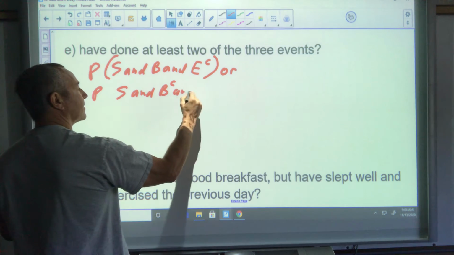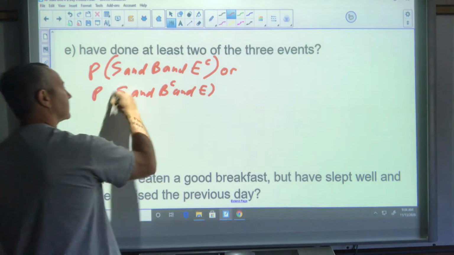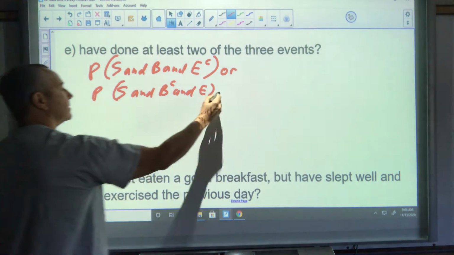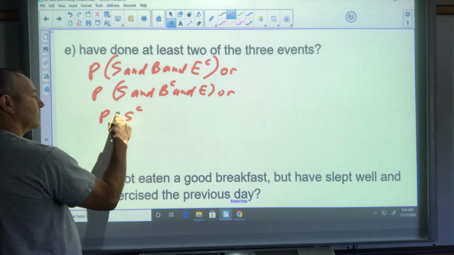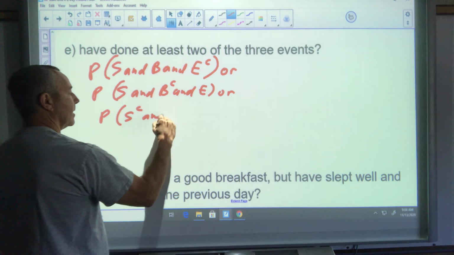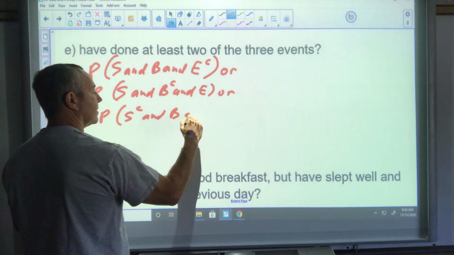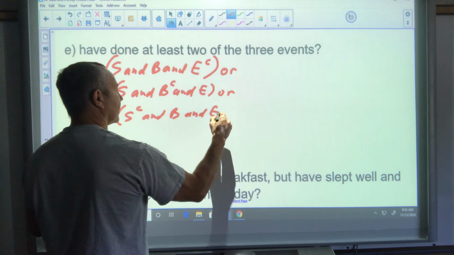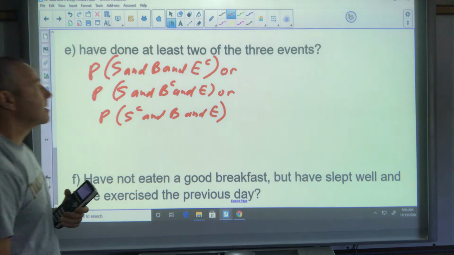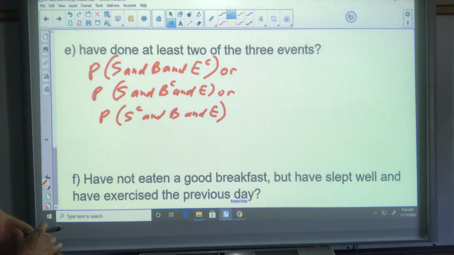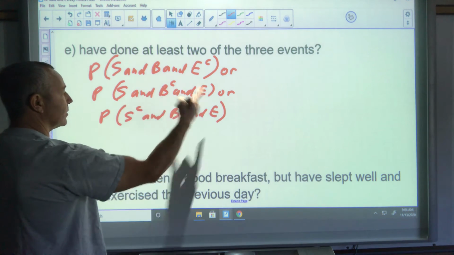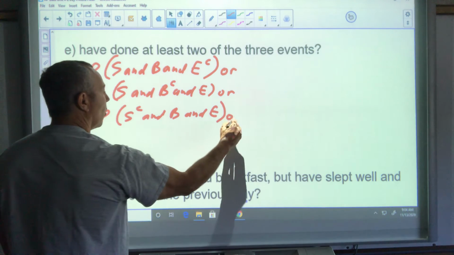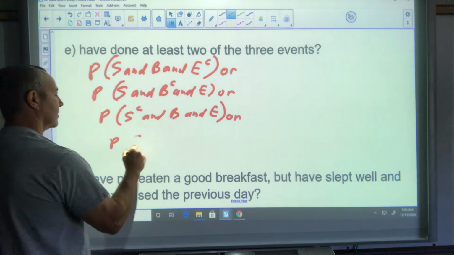No breakfast, or no sleep and breakfast and exercise. Okay, I've done at least 2. I could have done 2 of the events or 3 of the events. This is all the options for 2 of the events, or I could have done all 3.